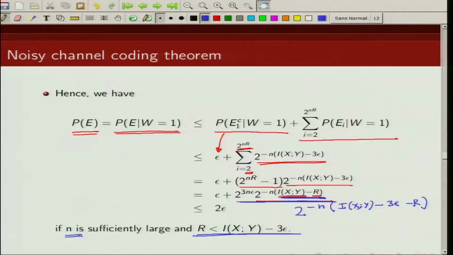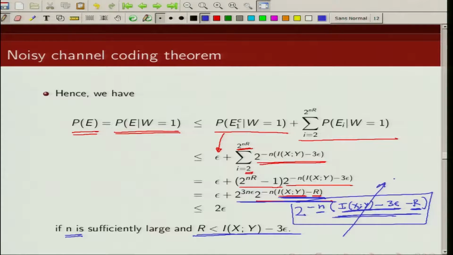This is what you will get. So as long as R is less than this quantity, and epsilon is very small, this term will be positive. For large n, this whole term will go towards 0. So some epsilon we are calling it. So this will be less than some small quantity epsilon.